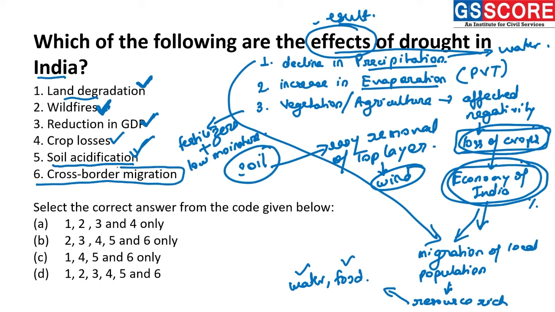Then there will be cross-border migration. We have seen the migration of population happening. The local people are migrating to the resource-rich region for water and food. This phenomenon is seen in India, but it is very highly prominent in the countries of Africa, where the drought has continued for years and years. For example, Madagascar. For 3 years, there has been no rainfall or very little rainfall, which is unable to make the land productive for crop production.